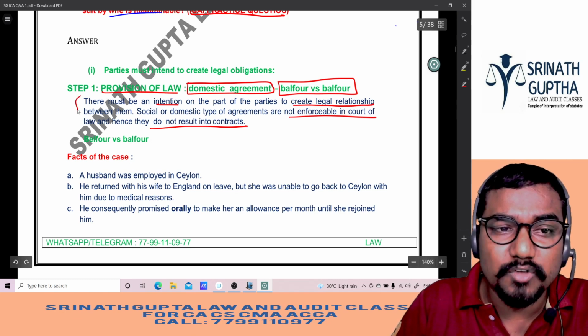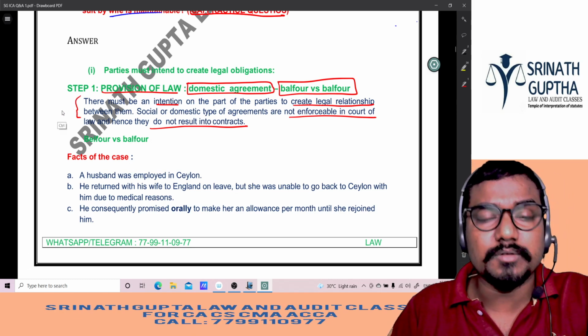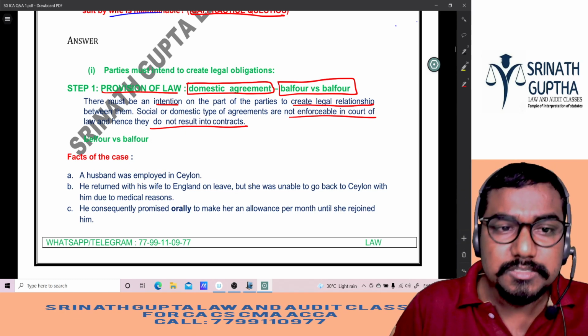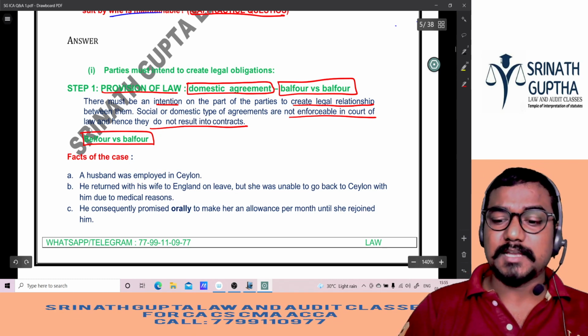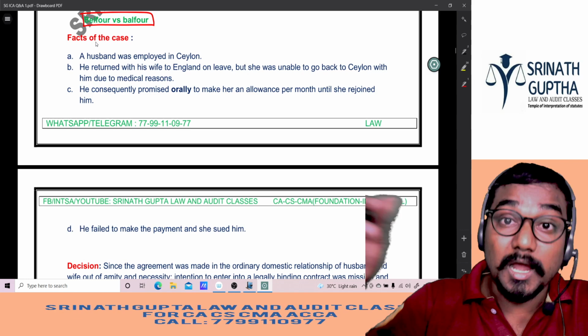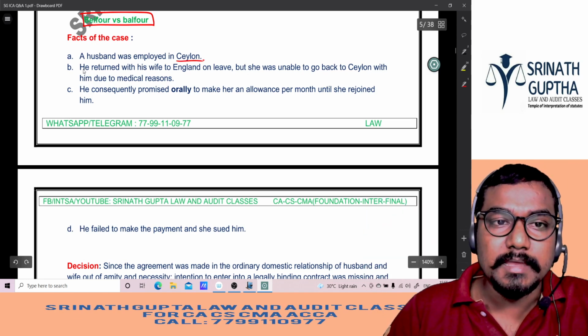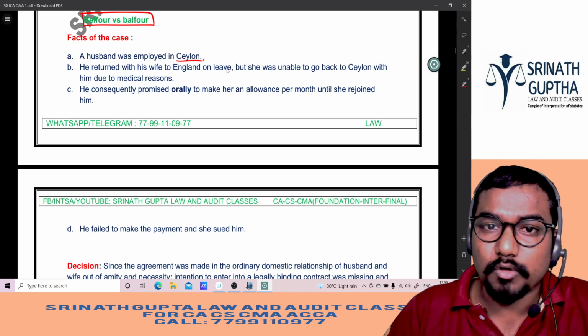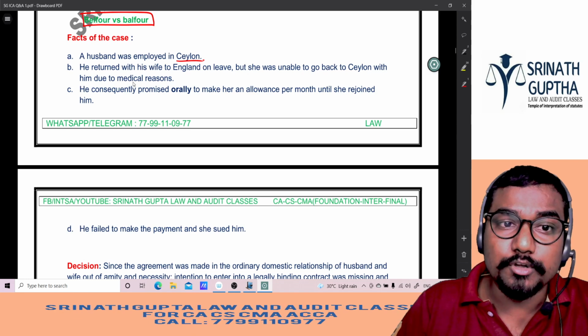If you don't write this kind of wording in the exam, you will not get the marks. Professional wording is also important, jargon is also important. So, if you observe, in step number 1 itself, I am referring to the Balfour versus Balfour case law also, beta. Facts of the case. Facts of Balfour versus Balfour. The husband was employed in Ceylon. He returned with his wife to England on leave, but she was unable to go back to Ceylon with him due to medical reasons.